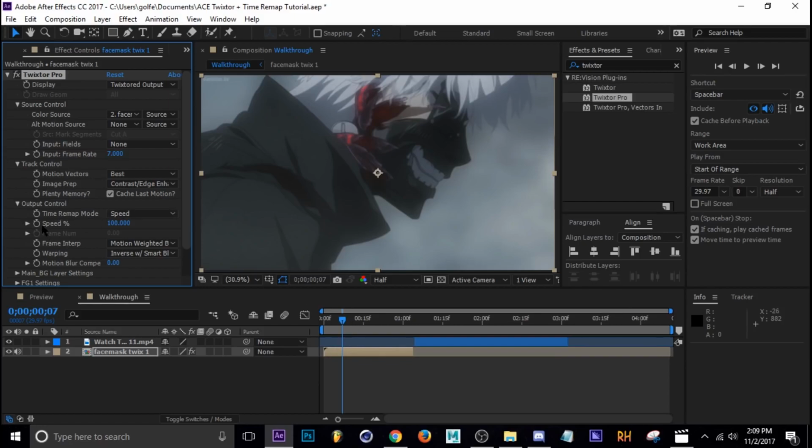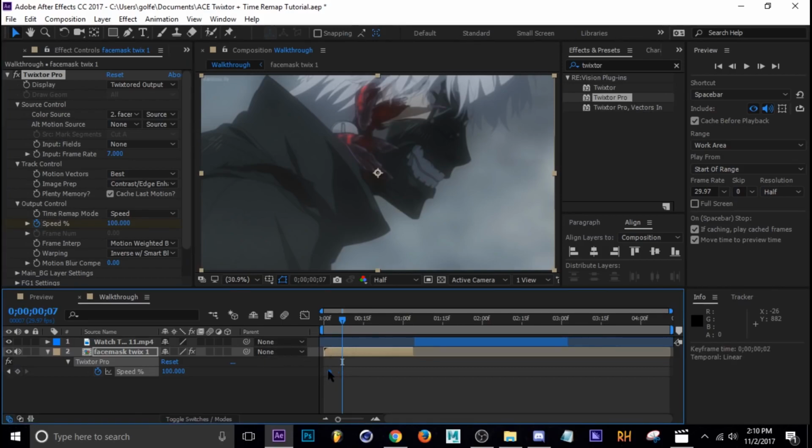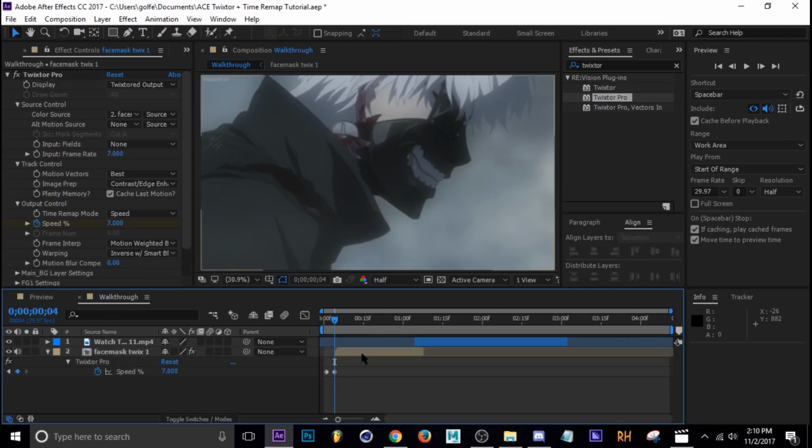Okay, so then you want to hit the stopwatch for speed. And I'm going to tap U and move this keyframe that's at 100% all the way off of this layer, so where it's one before or way before, it doesn't really matter as long as it's before the beginning of this layer. So then at the very beginning, tap I to make sure you're at the beginning, and then change the speed to, I'm going to say 7. So now we have a slowed clip.